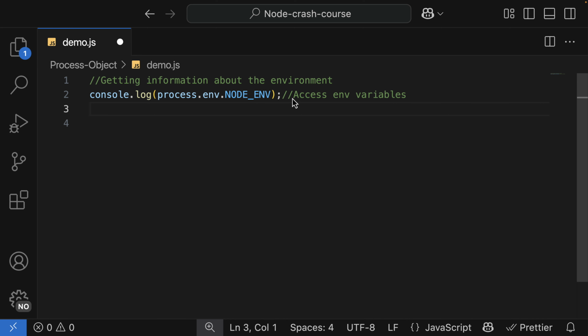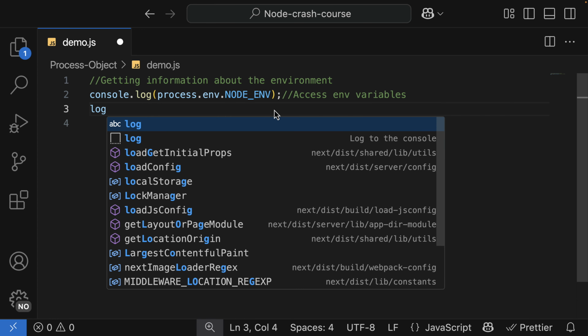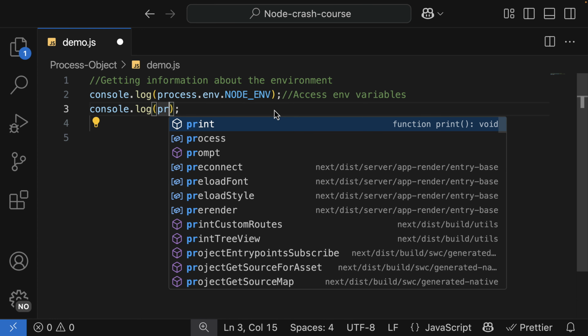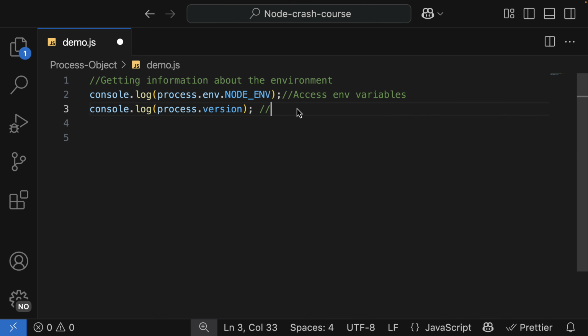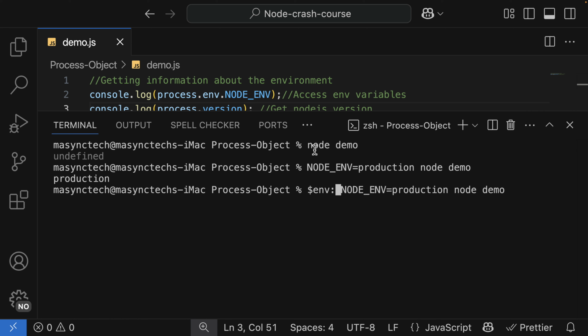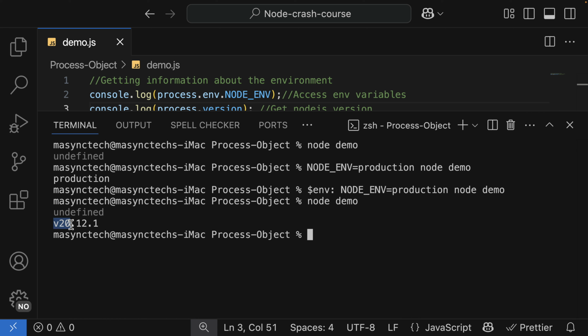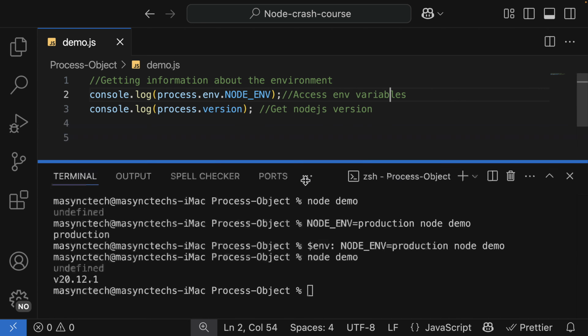Apart from that, we can also get the Node.js version that we are using. So I'm going to log and I'm going to say process.version. This one will give the version of our Node.js, and let me run it. And I am using version 20.12.1 at the time of making this video.